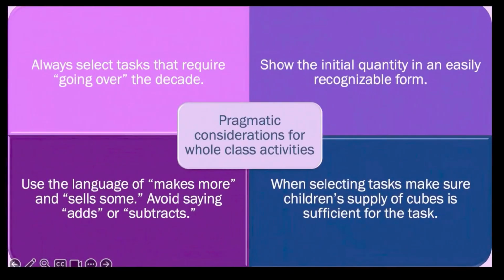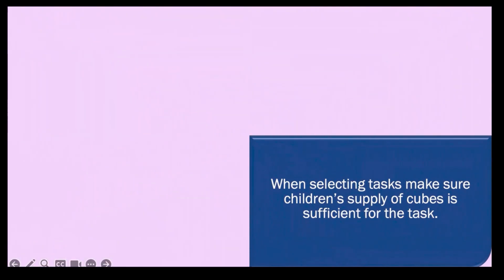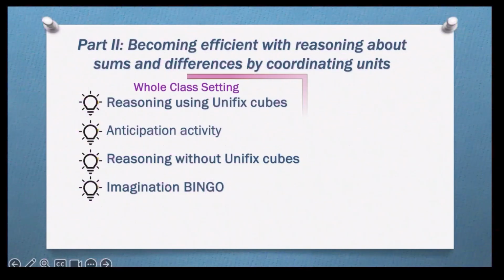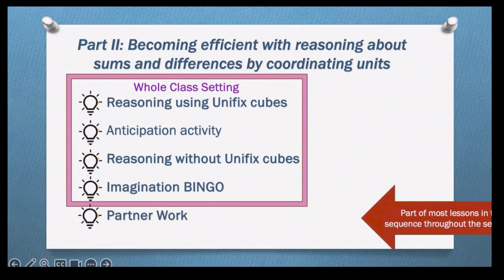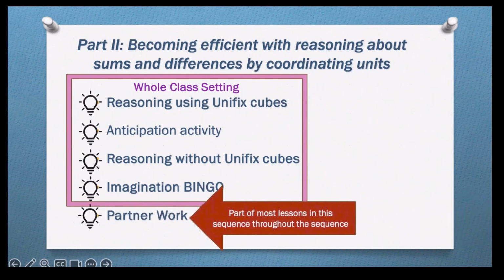A fourth pragmatic consideration is an obvious one, but nevertheless one the teacher has to attend to. It is this: when selecting tasks, make sure that the children's supply of cubes is sufficient for the task. So far, we have discussed the whole class activities that make up this part of the instructional sequence. Partner work is also an integral part of this sequence. Our intention is that partner work is used throughout and is part of a typical lesson.